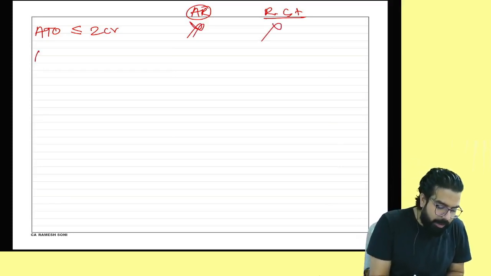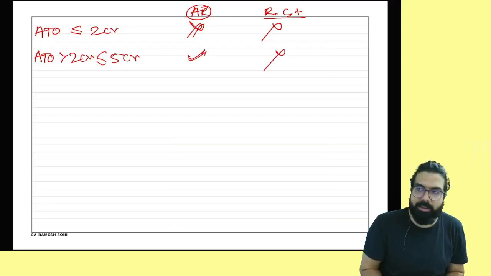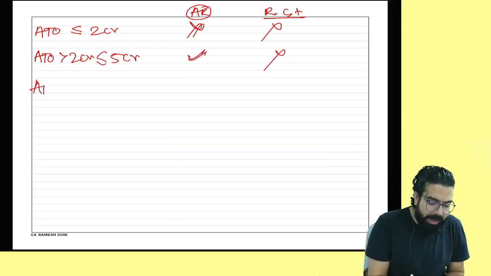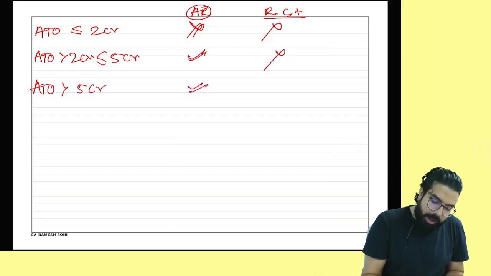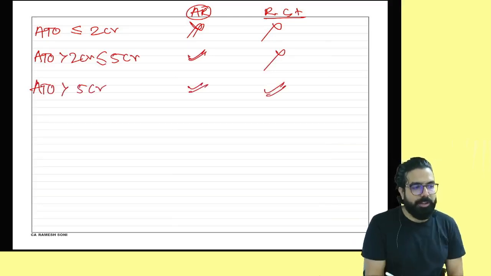Not required. Sir, if my aggregate turnover is more than 2 crore, up to 5 crore, then annual return required. Reconciliation statement not required. If my aggregate turnover is more than 5 crore, annual return also required and reconciliation statement also required. But you have to remember one thing, everyone.